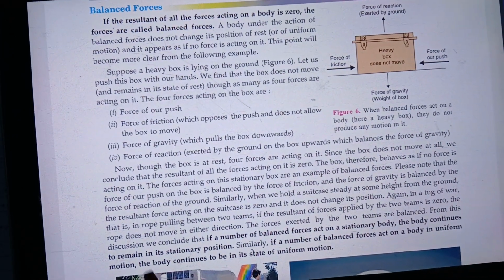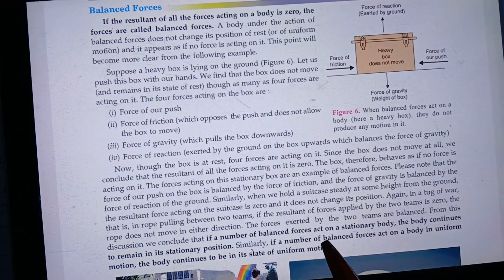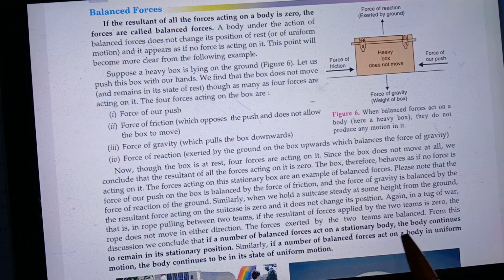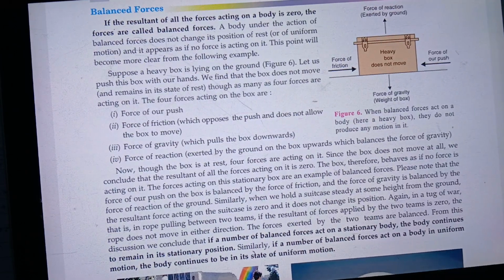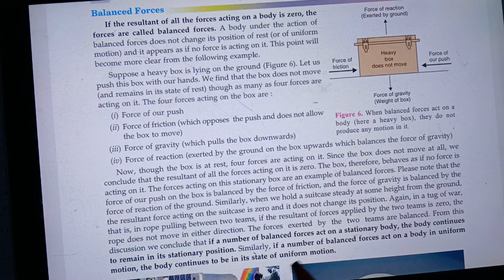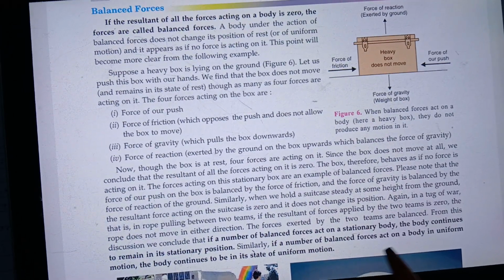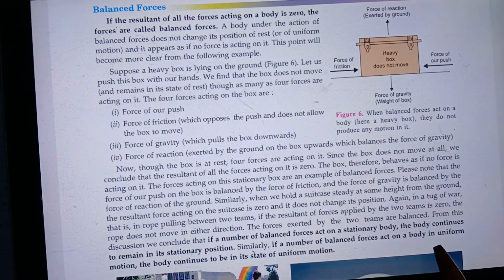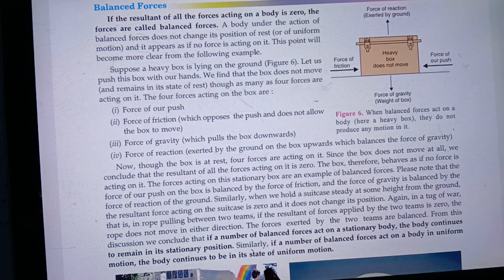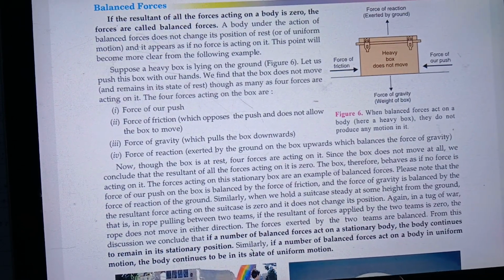From this discussion, we conclude that if a number of balanced forces act on a stationary body, the body continues to remain in its stationary position. Similarly, if a number of balanced forces act on a body in uniform motion, the body continues to be in its state of uniform motion.